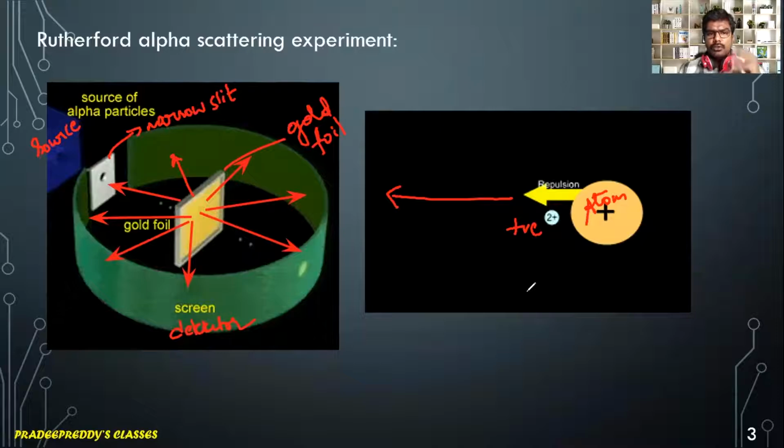Therefore, those particles which are coming exactly towards the central portion of the atom are strongly repelled backward, and those particles which go a little bit farther from this atom get deviated in this direction.